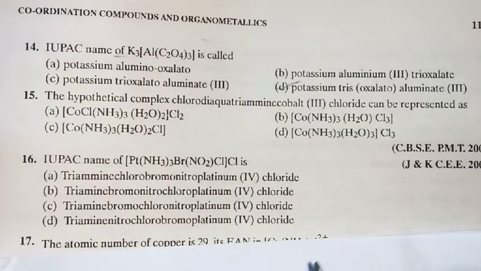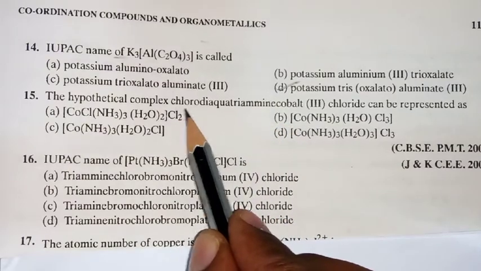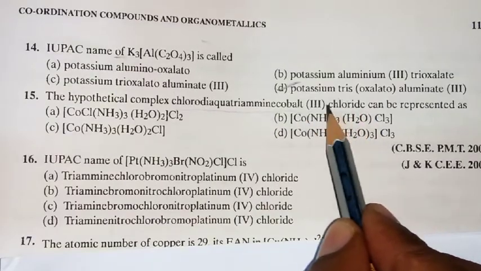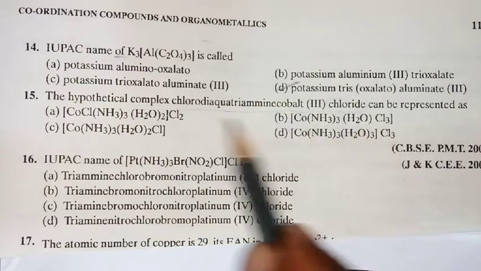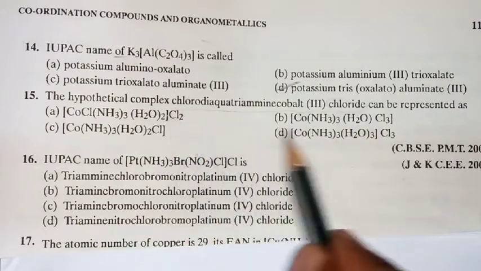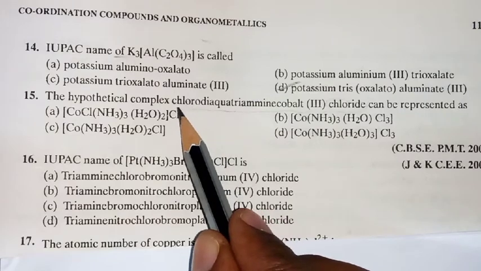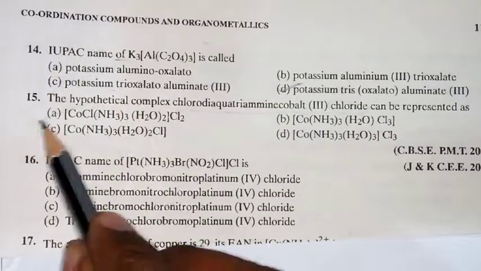Which is the suitable one? See there. Definitely, outside of the coordination sphere we require chloride. In which cases is chloride outside? Two cases: the first and the fourth. Now inside the coordination sphere, only 1 chlorine is there. That is why the best option here is the first one.